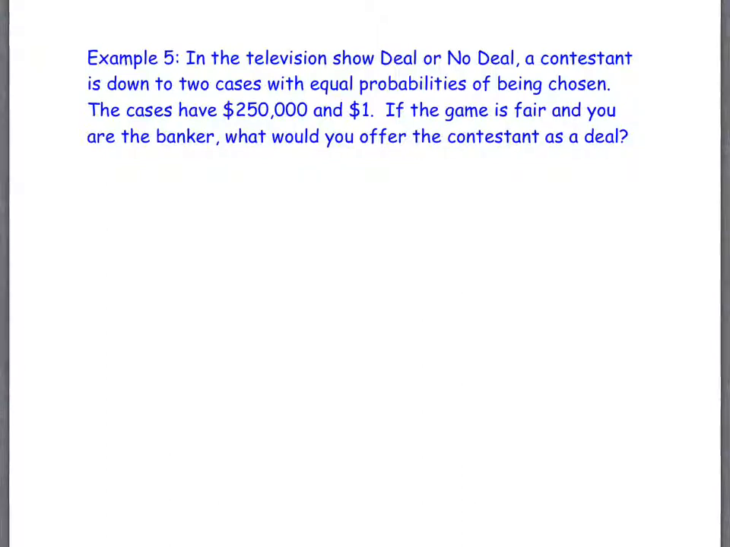Let's do another one. This isn't really quite described right, and so we'll make the change to it as we go. But it says, in the television show Deal or No Deal, do you guys know this show? Okay, good. Deal or No Deal, a contestant is down to 2 cases with equal probability of being chosen. The cases have $250,000 in one and $1 in the other.